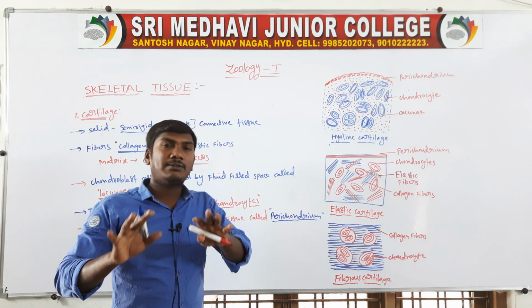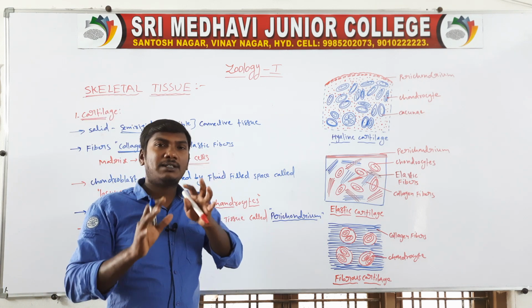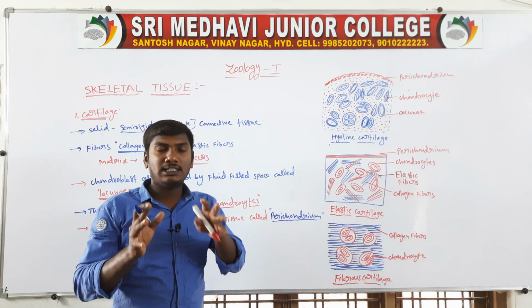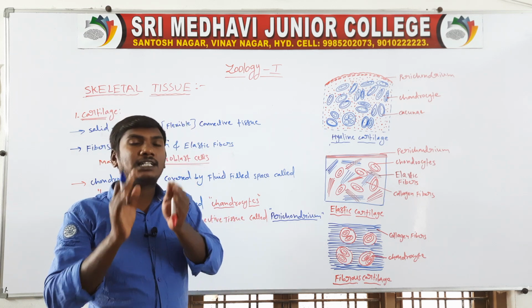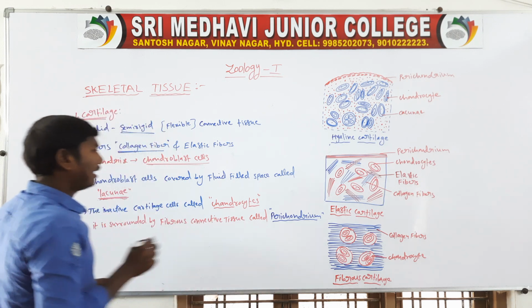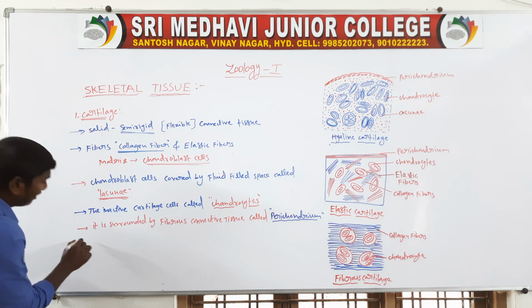The cartilage is covered by this membrane, the fibrous connective tissue called the pericardium. Next, the pericardium contains blood vessels.